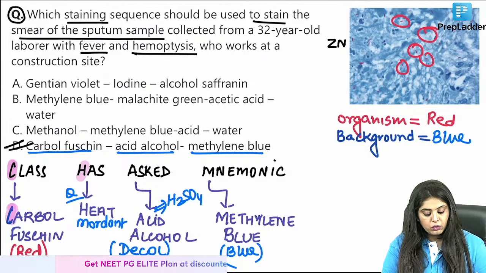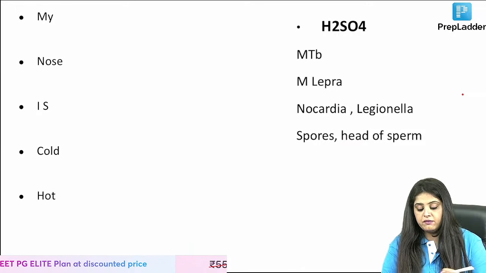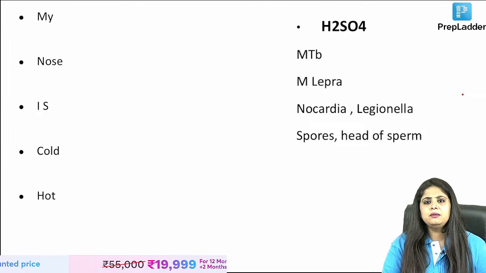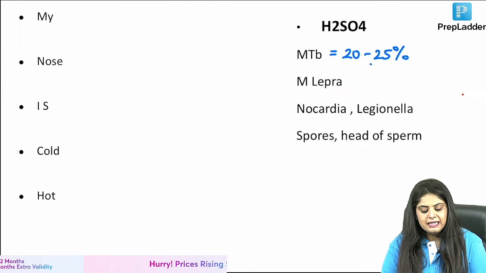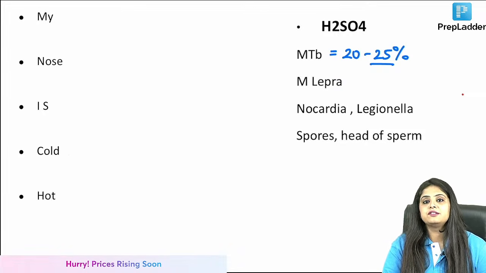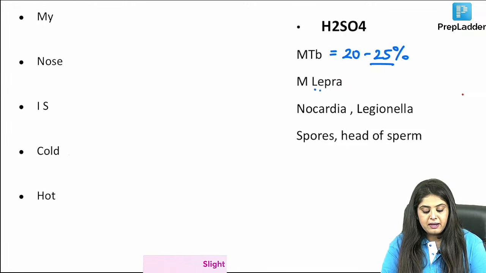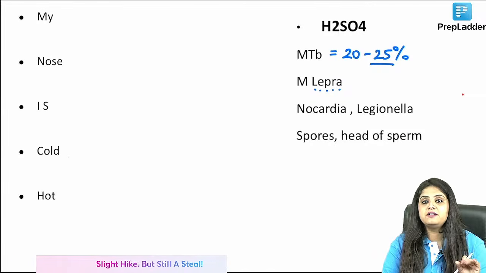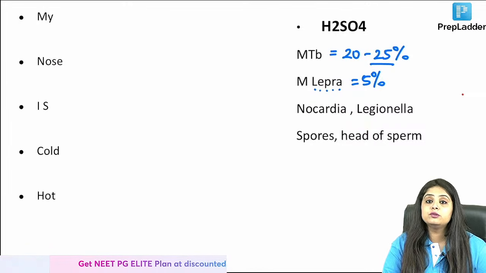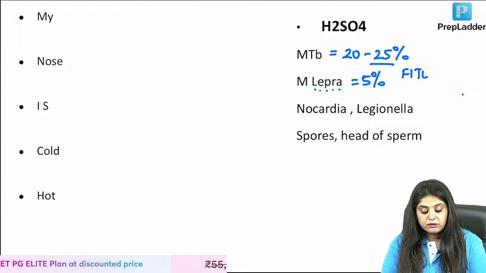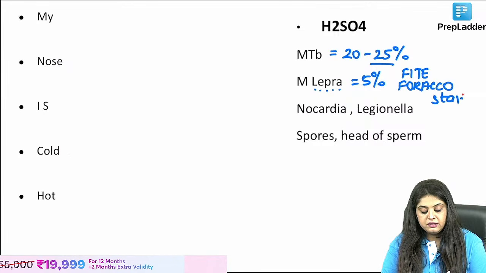But the story is, what are the concentrations of H2SO4? Everyone has started telling me, ma'am, we thought of TB. So for TB it is 20, 25%. These days the latest textbooks have started saying 25%. Then for M. leprae we always used to study 5 alphabets. So 5% H2SO4 is what is going to be used. Also when 5% H2SO4 is used, that is known as the Fite-Faraco stain, another previous year question.